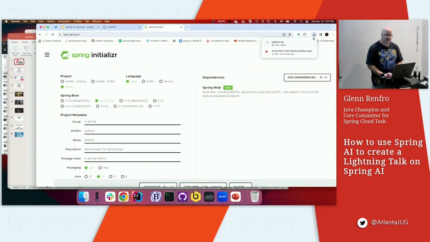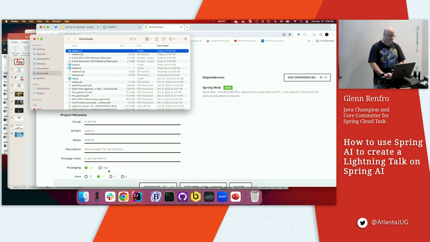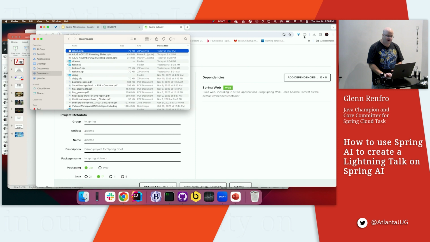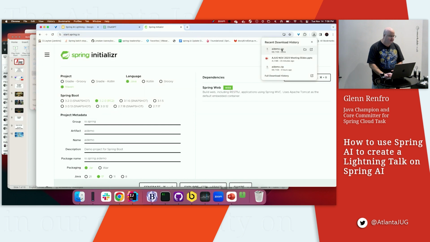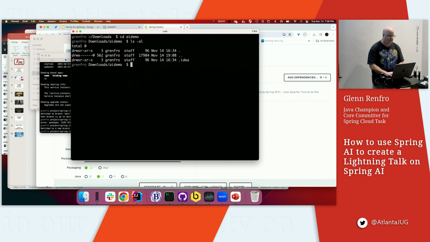Now we're going to go ahead and unzip that demo. Now that we've unzipped that demo, let's go ahead and take a look. Oh, actually, let me get rid of that right there. We'll unzip it again. Move the trash. You can see I played with this before. And we'll go in and open that again. There we go. Now we'll change directory to AI demo. ls -al, bloop.